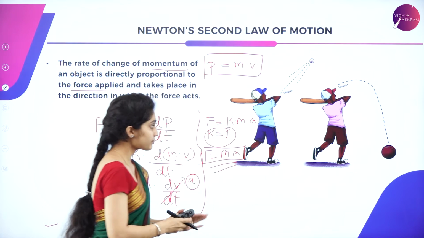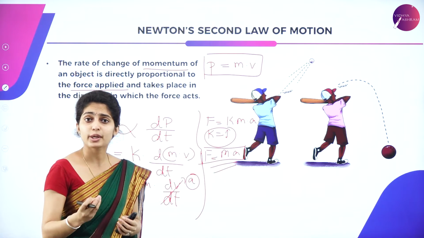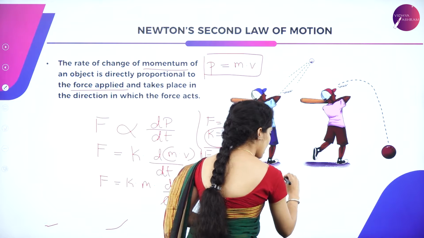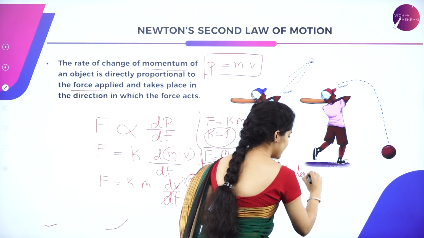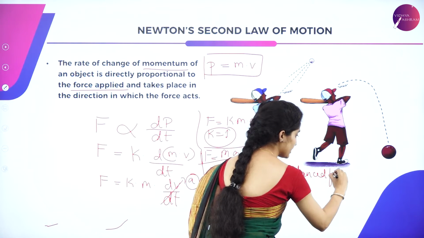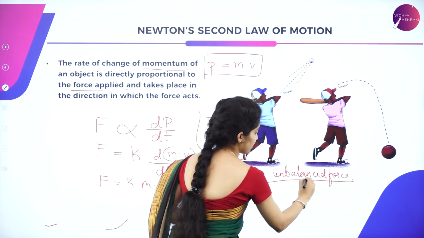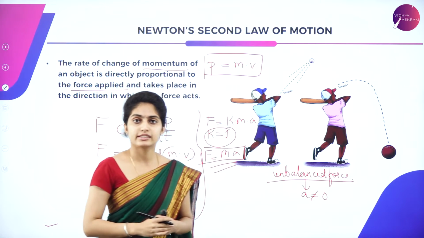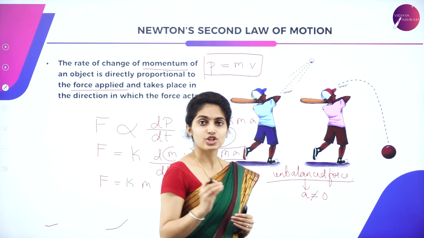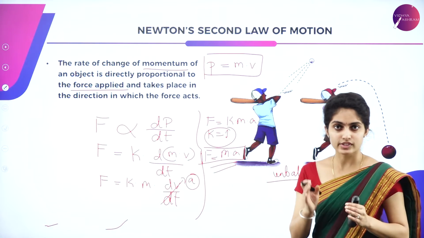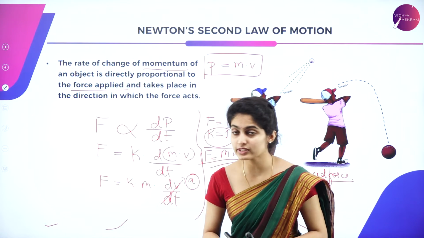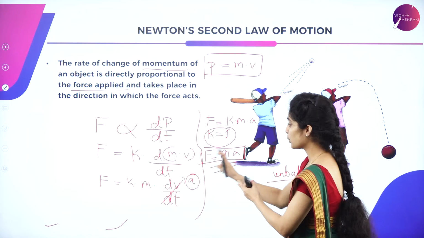Here you are talking about unbalanced force, that is, your acceleration is not equal to 0. The acceleration depends directly on the force, that is, directly proportional.